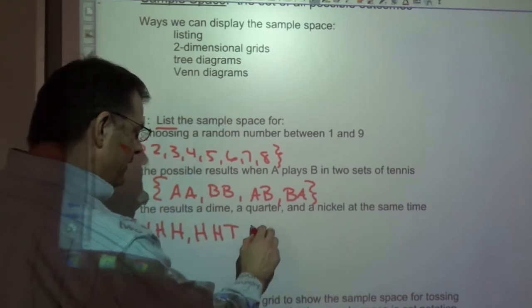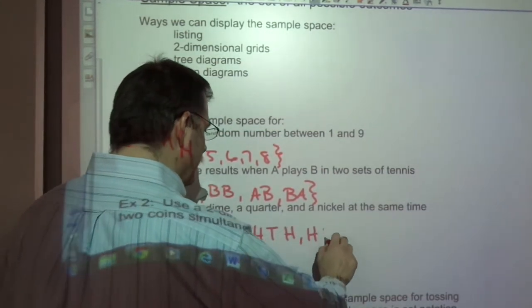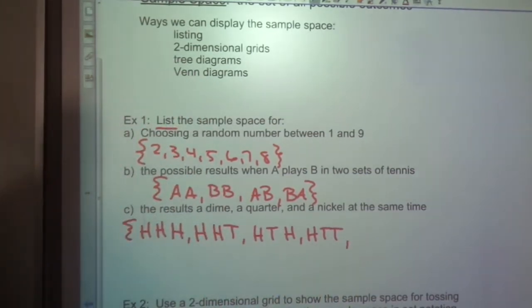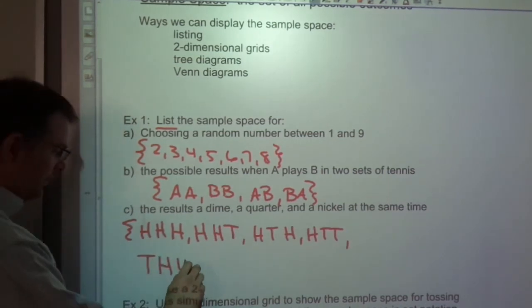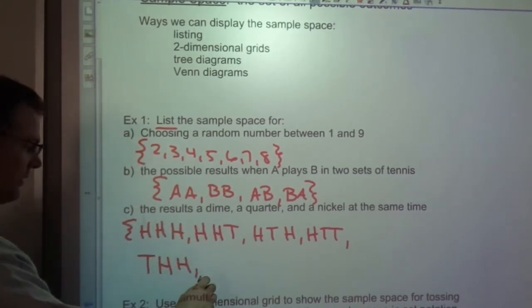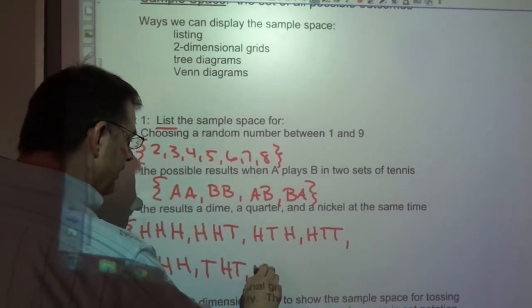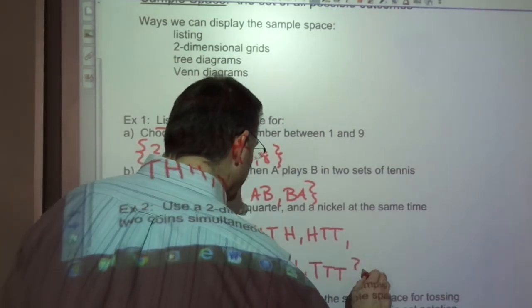We could have heads, tails, heads, or heads, tails, tails. Or maybe the dime is tails, so we get tails, heads, heads. Notice I'm organizing this so I'm repeating them. Tails, heads, tails, tails, tails, heads, or tails, tails, tails.